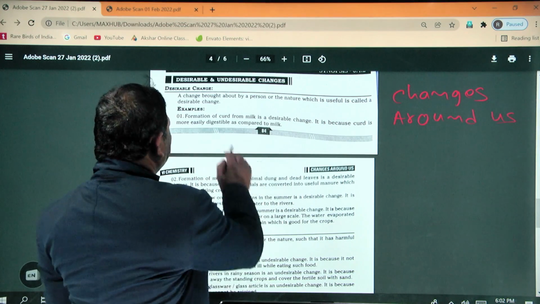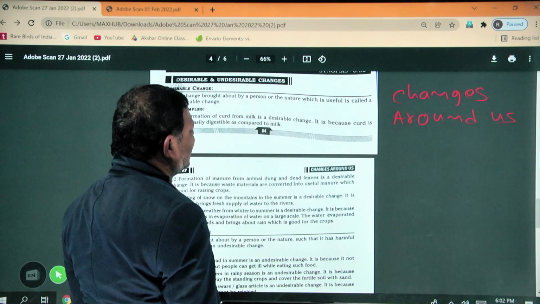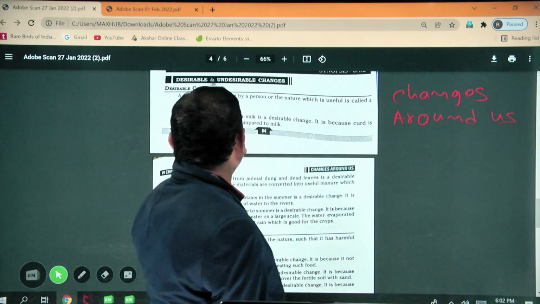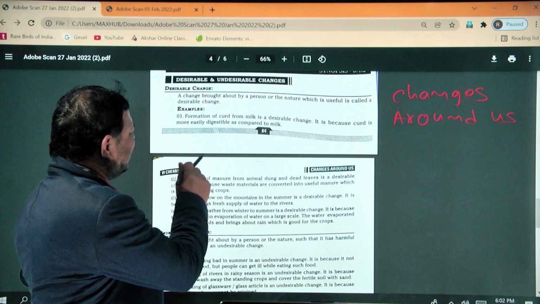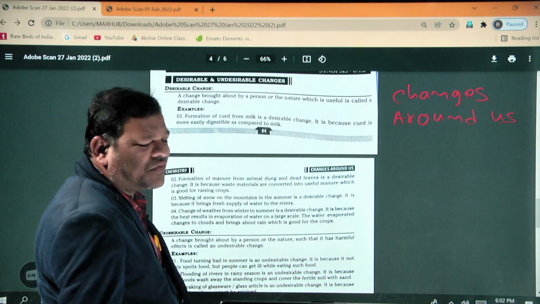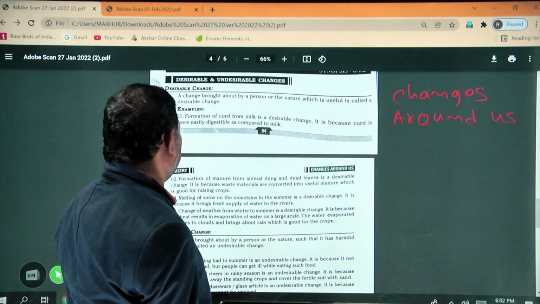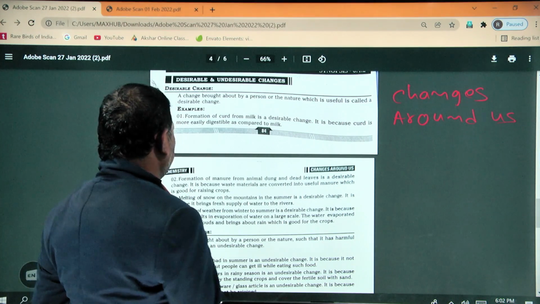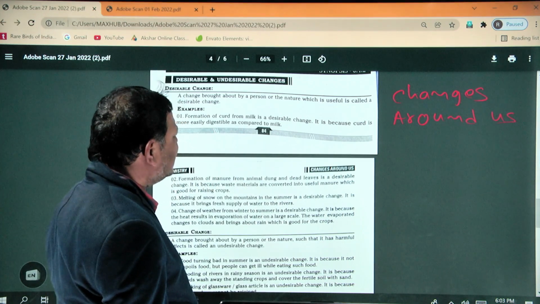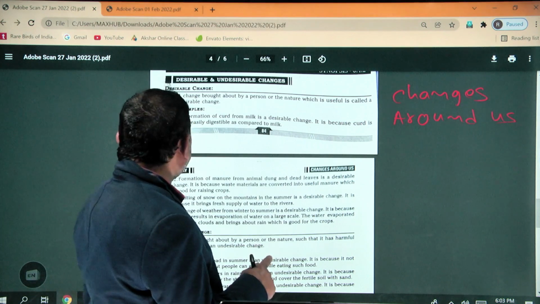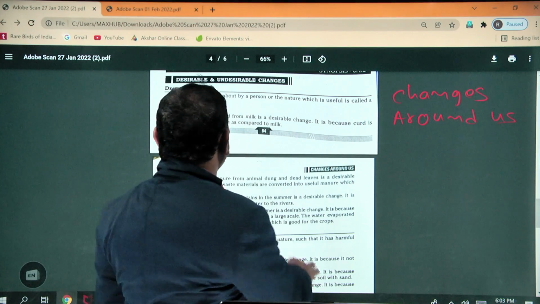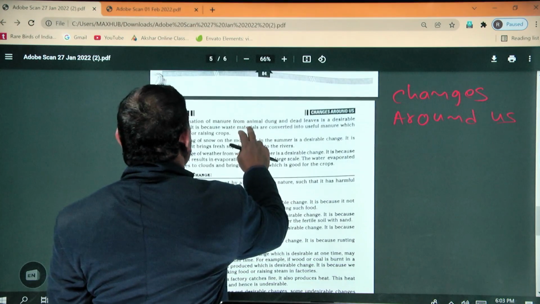Desirable change: a change brought about by a person or nature which is useful is called a desirable change. Examples of desirable change: formation of curd from milk is a desirable change, because curd is more easily digestible when compared to milk. So that is an example of a desirable change.